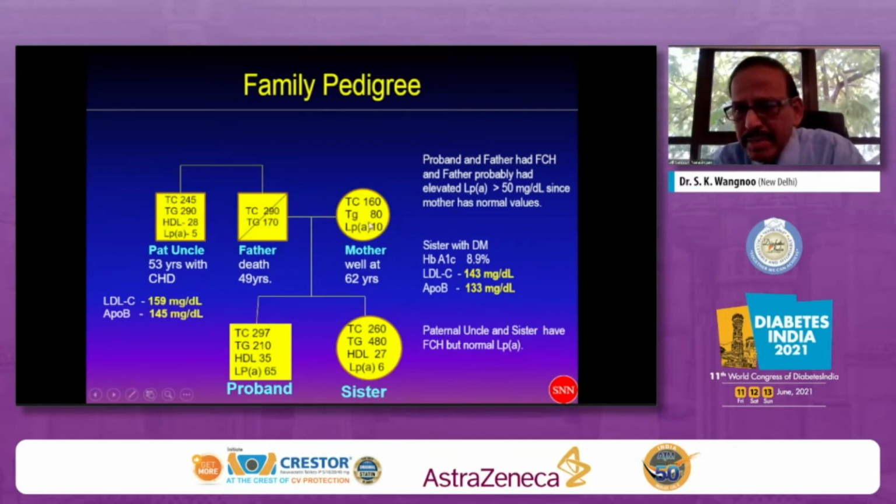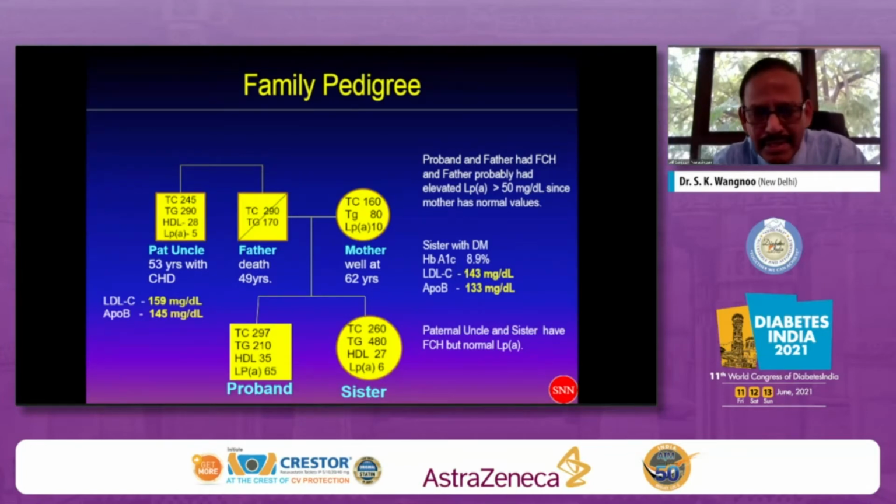Mother is having only 10 milligrams of lipoprotein little a. That tempts me to think in terms of higher levels of LPA the father would have had. That is why this patient, the proband, is probably now having increased levels of lipoprotein little a.